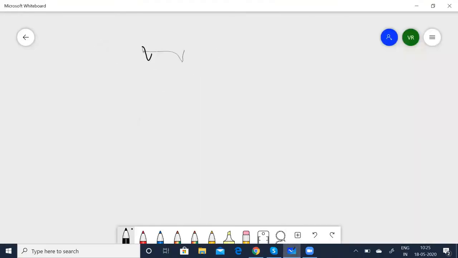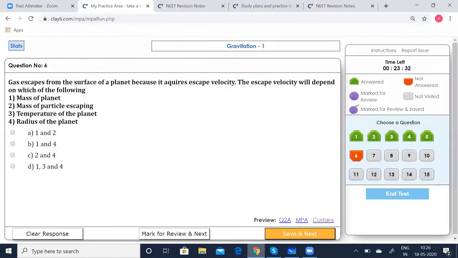Escape velocity Ve is equal to root over 2GM by r. So you can see that it depends on the mass and the radius of the planet. It is directly proportional to the square root of mass and inversely proportional to the square root of radius. So it is the mass of the planet and the radius of the planet. So 1 and 4. So option B is correct.